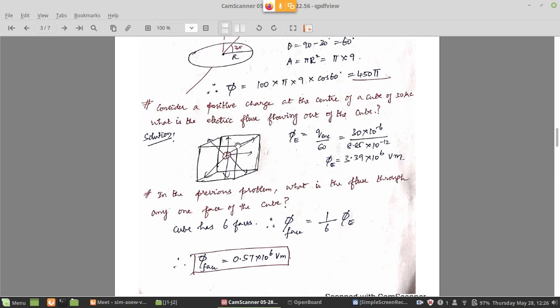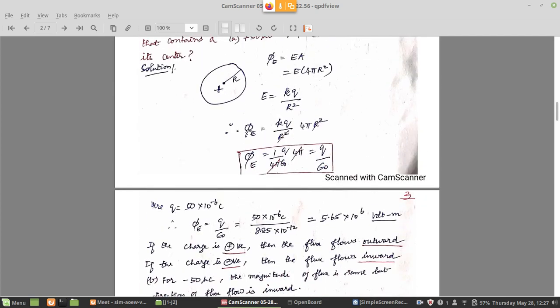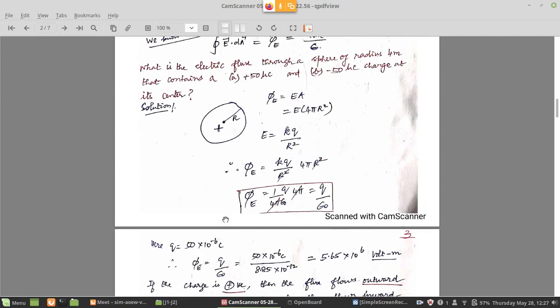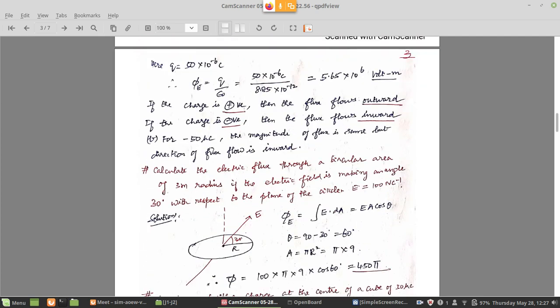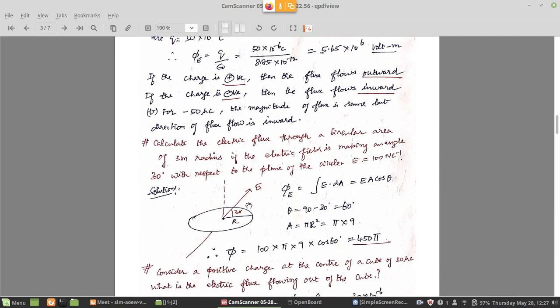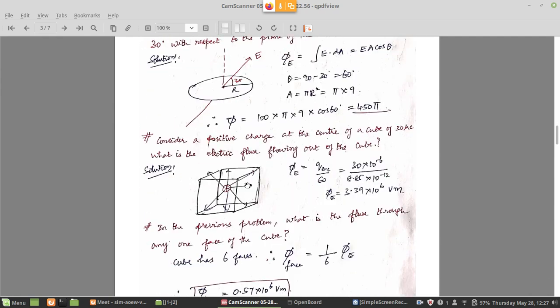Consider a positive charge of 30 microcoulomb at the center of a cube. Here the charge is covered by a cubical surface. So far we have discussed spherical and circular. This is a cube. In the first case the surface was a sphere because it was a point charge, and we covered it with a spherical surface to calculate the flux. The next case was the electric field at an angle to a circular surface. Here we have a cubical surface. So inside there is a charge. The charge is positive, of 30 microcoulomb magnitude.